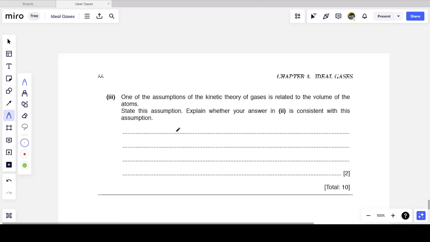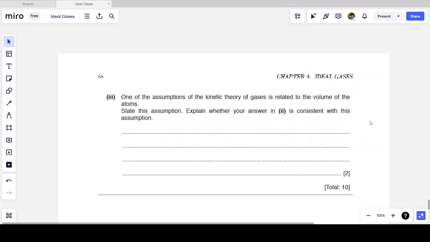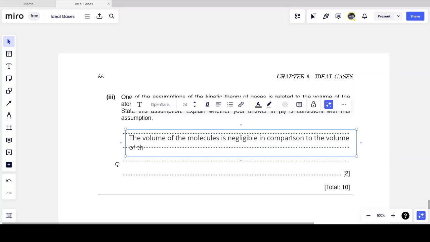We are told, rather, that one of the assumptions of the kinetic theory of gases is related to the volume of the atoms. We've stated this already in this video. State this assumption and explain whether your answer in 2 is consistent with this assumption. Okay, let's first state the assumption like we've done before. The assumption said that the volume of the molecules is negligible in comparison to the volume of the containing vessel, or of the container.